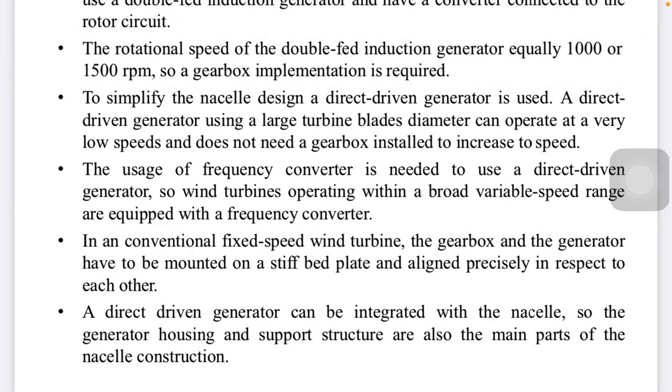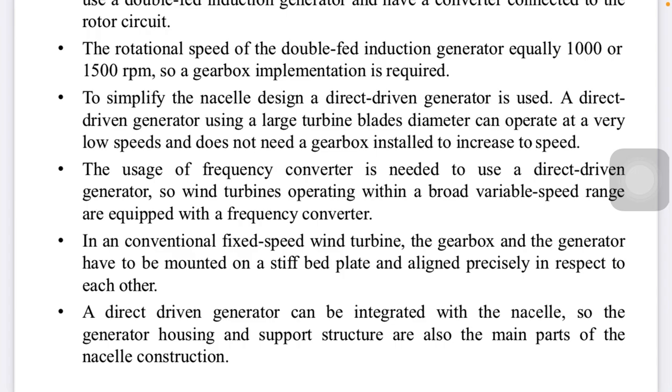So wind turbines operating within a broad variable speed range are equipped with a frequency converter, which converts one form of frequency to another, and it will be synchronized to the main system through the grid. In a conventional fixed speed wind turbine, the gearbox and generator have to be mounted on a stiff bed plate, which is aligned precisely with respect to each other.